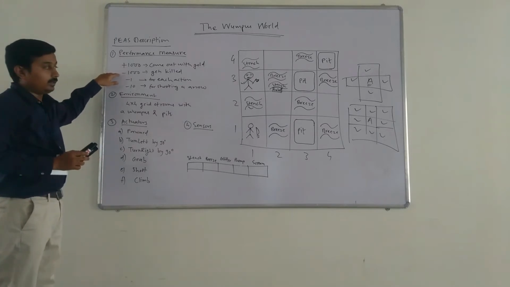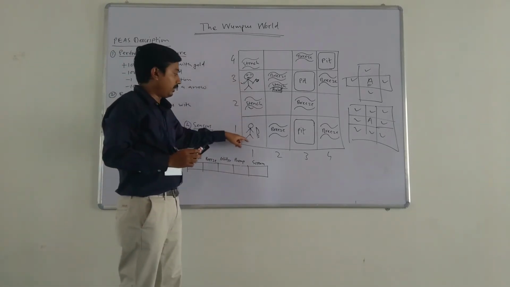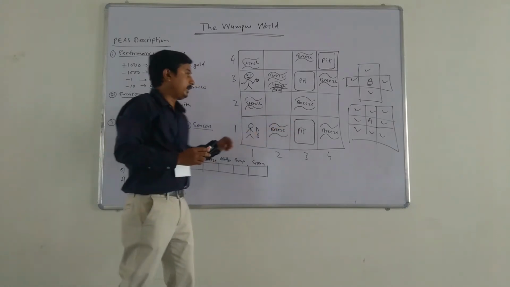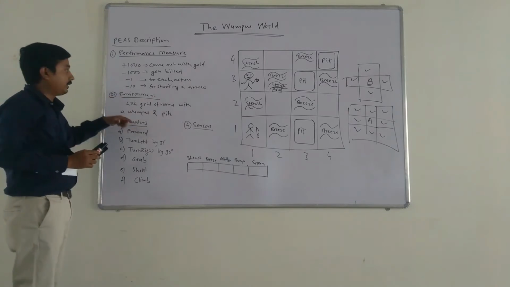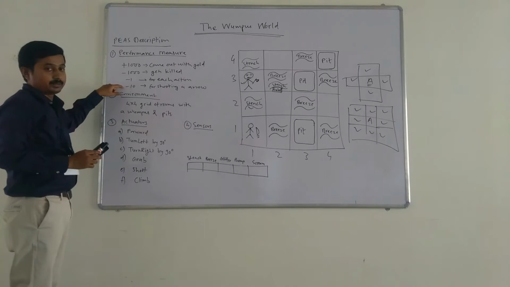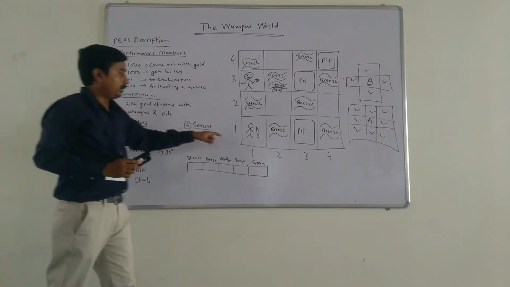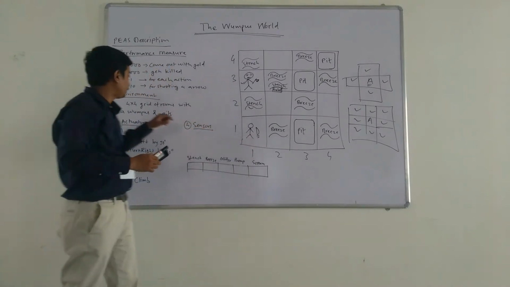If it gets killed, either the Wumpus will kill our agent, or it may fall in a pit, in that case minus 1000 will be the penalty. Then for each action taken, we will have minus 1. Then if you shoot an arrow, then minus 10 points. So our agent will try to maximize its performance measure.